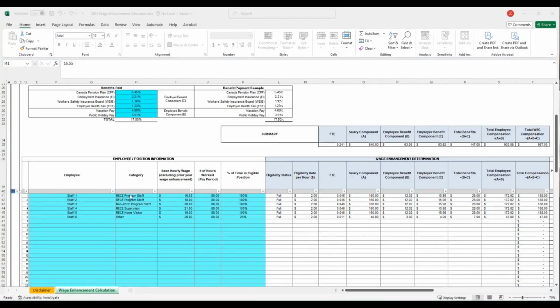Before we close off, I just wanted to let you know about some of the limitations of this tool. You have to be careful with inputting wages and make sure that you are above the minimum wage. For this tool, we have allowed for anything above the student minimum wage, which is $16.20 in 2025. So you can enter $16.20. You cannot enter $16.19. However, be aware that minimum wage for non-students is $17.20. So just be careful that you don't enter something lower than $17.20 if they're not a student.